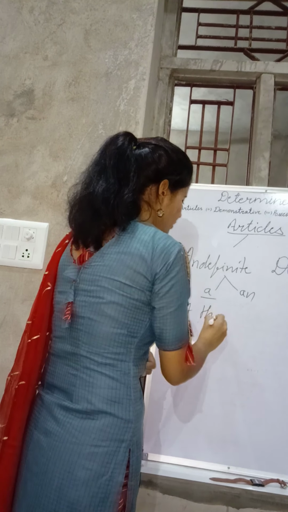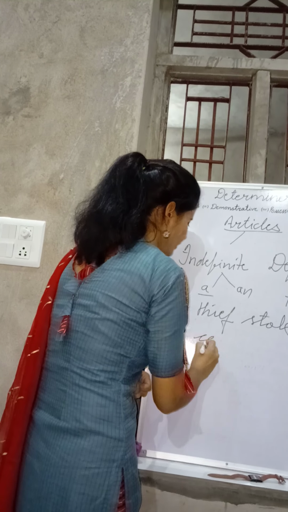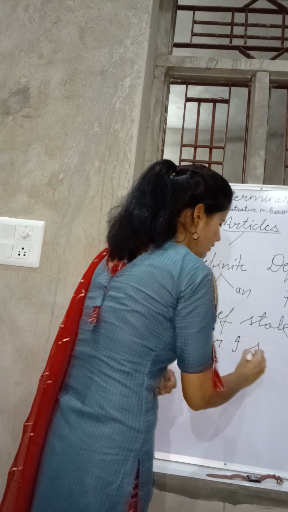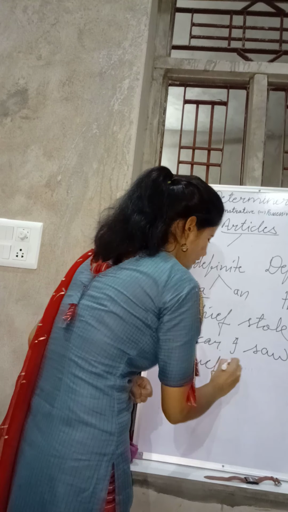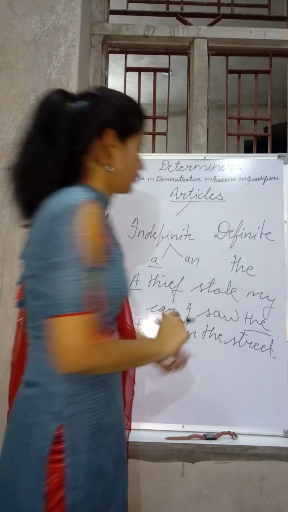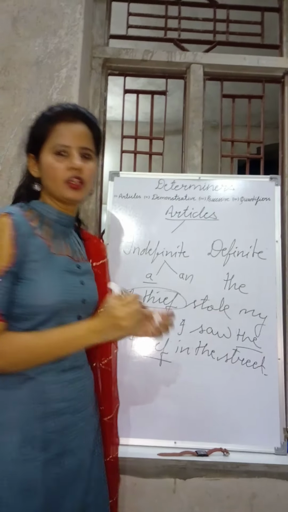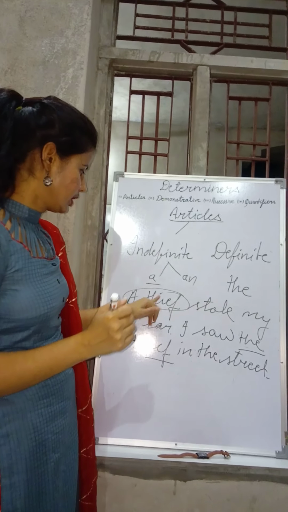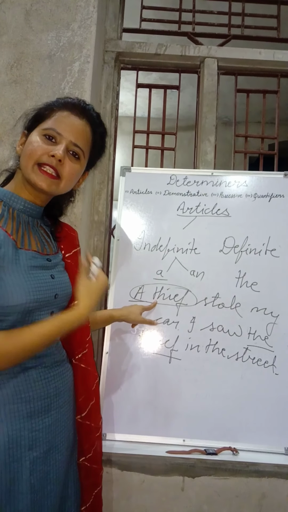A thief stole my car. I saw the thief in the street. Now you see, here "a thief" is a noun, and here "the thief" is a noun. We used "thief" the second time, so this noun has already been mentioned earlier.